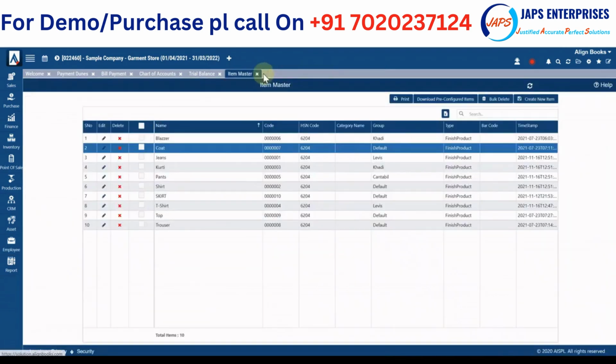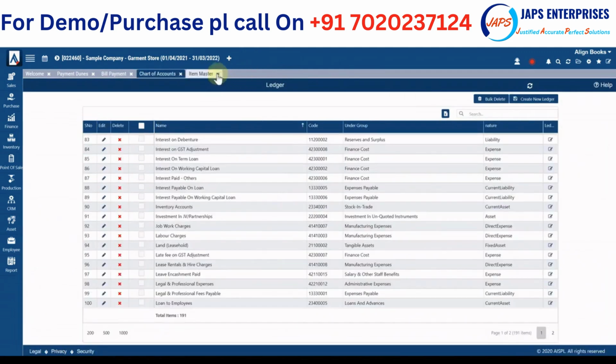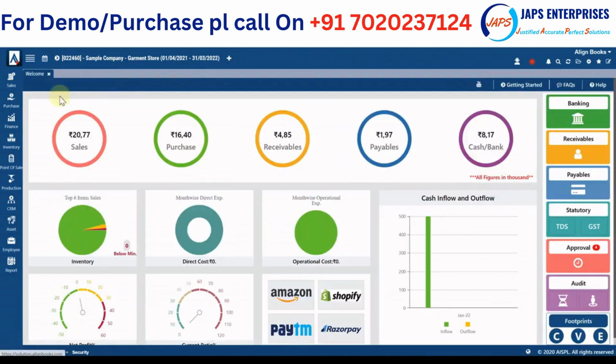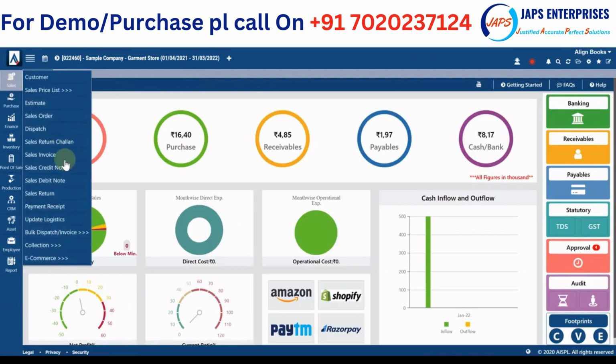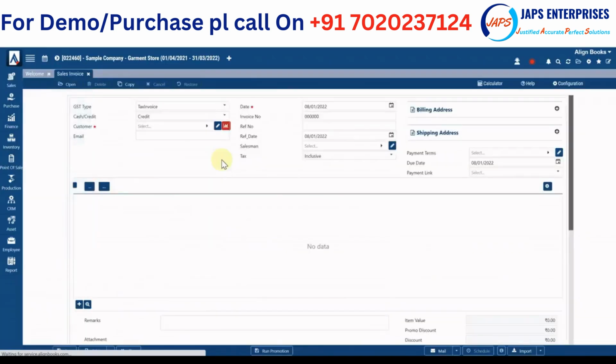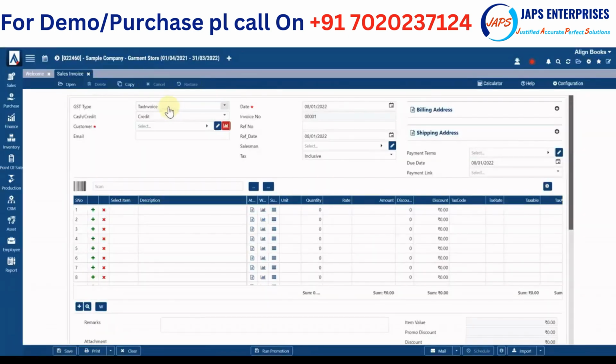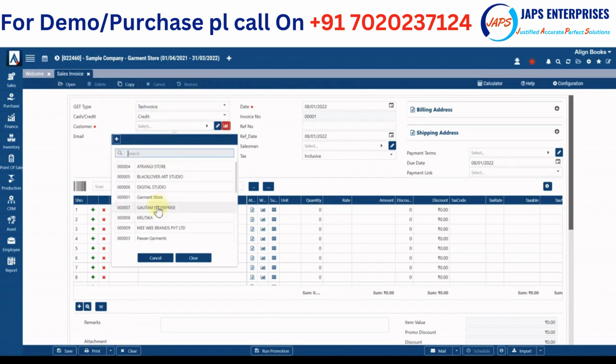Now, if I talk about the ease of usage, the solution is very easy. Any layman can use this solution. So, say if I talk about generating invoice only. When I go to invoice screen, simply I click. I select whether I am going to generate tax invoice or export bonded or e-commerce or bill of supply. All posting related things will be taken care of automatically. So when you are generating export invoice, all GST related financial posting and everything will be taken care of by the system. So just say I select simply tax invoice, it's on cash basis, credit basis, select customer.